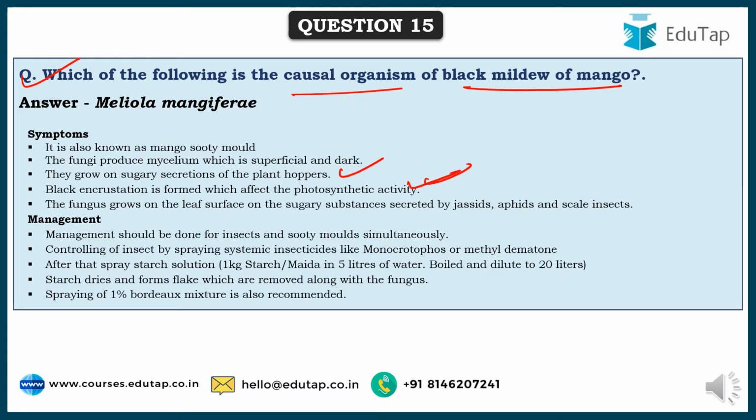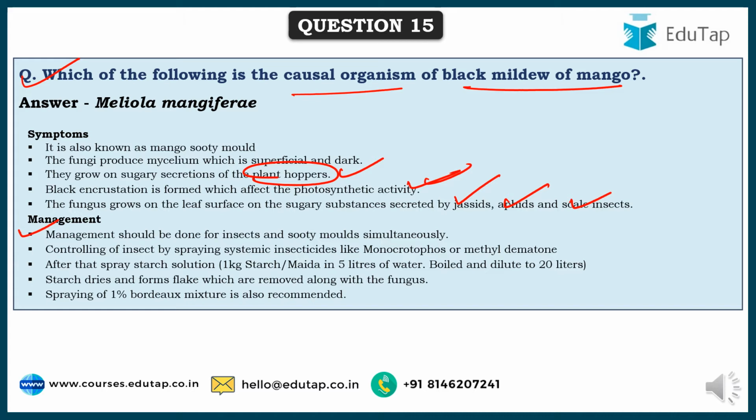And the sugary secretions can be secreted by plant hoppers, jassids, aphids, or even scale insects. And generally the mycelium of the fungus is black in color, hence it is called black mildew of mango. So what are the management practices that can be followed? The best management practice is to first control the insects.